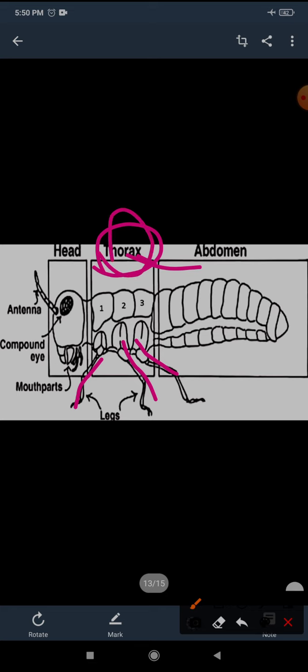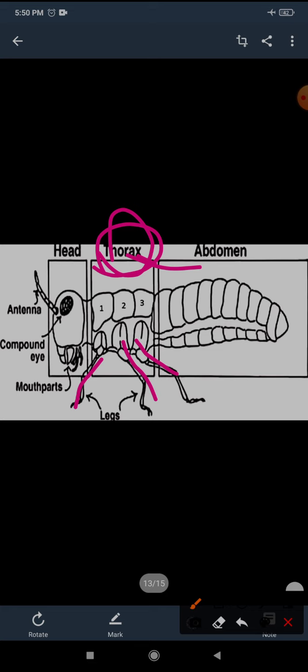So children, if I ask you to tell me about the thorax region, you will say, ma'am, the thorax region is divided into 3 parts or segments, and each segment has a pair of legs.